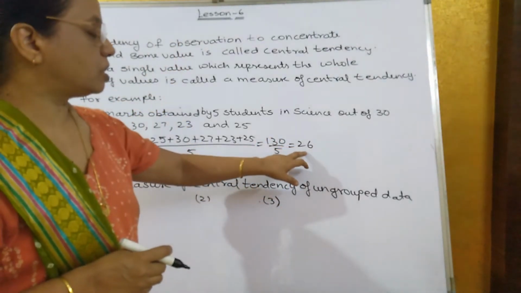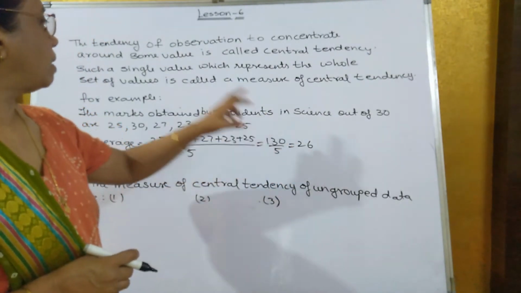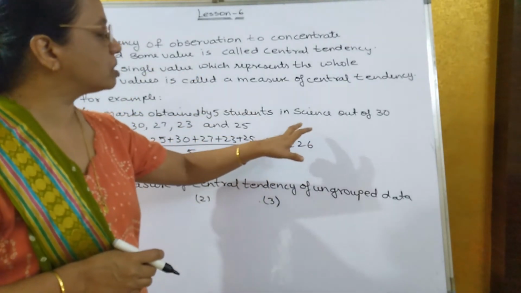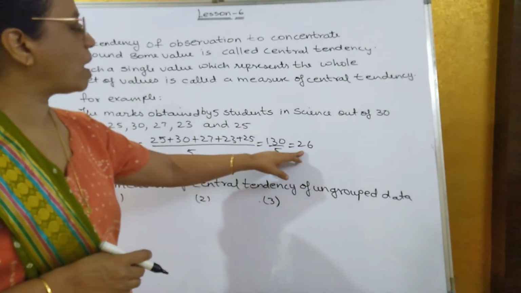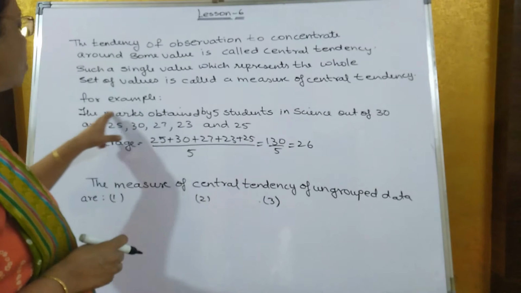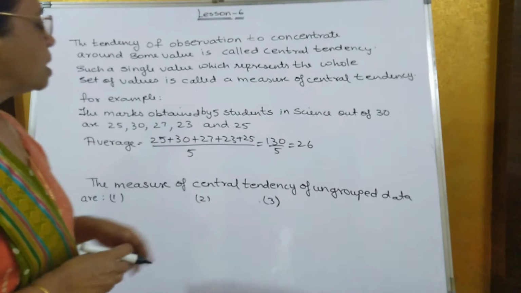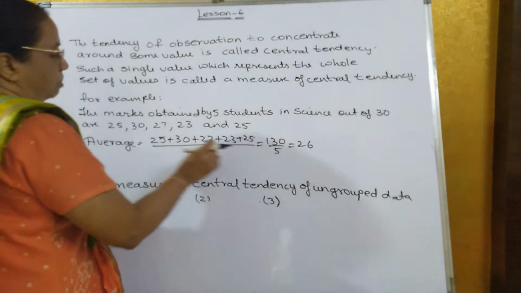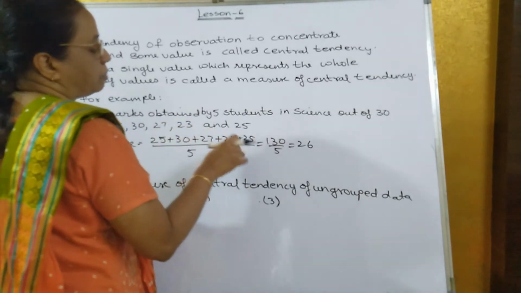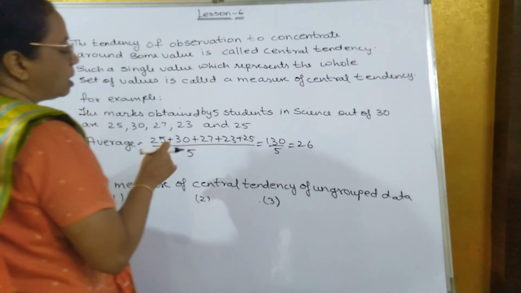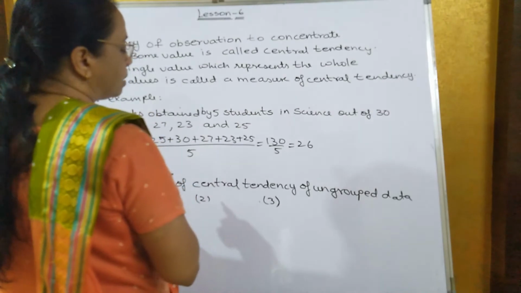So this average number 26, what does it indicate? This value is a single value which represents the whole set of values. That means the value 26, the average we got, represents the whole set of values, that is, 25, 30, 27, 23 and 25. What is the exact meaning? All the marks obtained by the 5 students are nearby, around 26, so the value is near about 26. That is the meaning of average or the measure of central tendency.